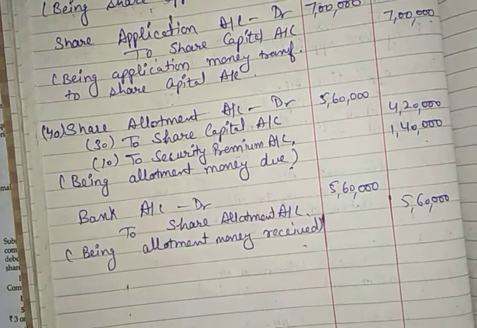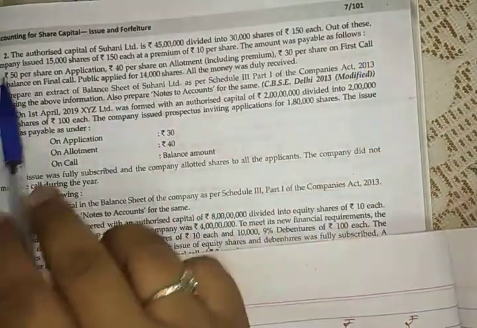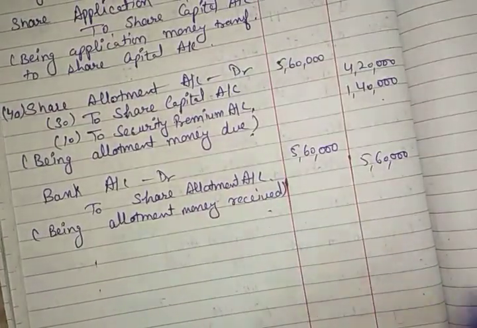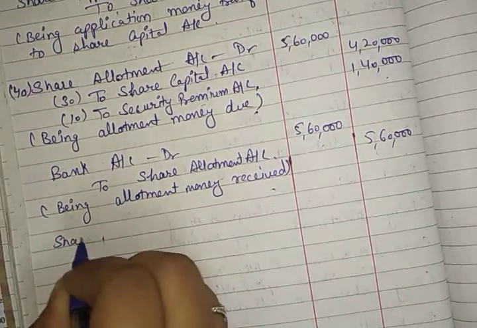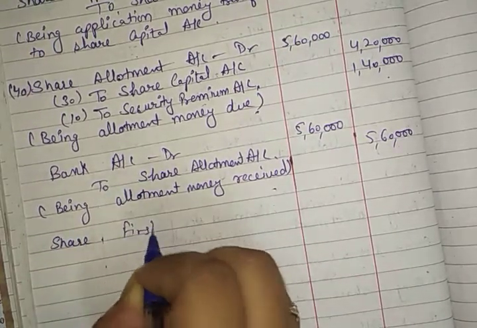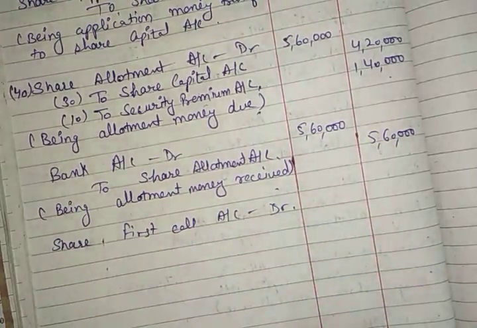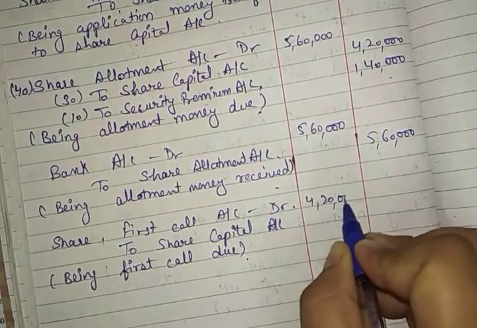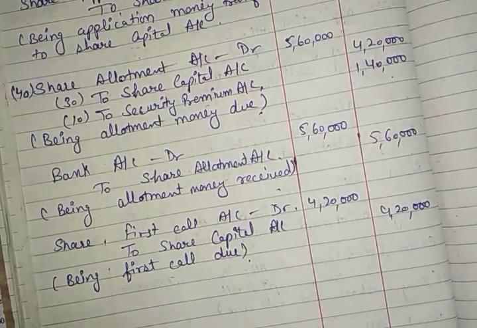Okay. After allotment, it is time for the first call, and for the first call we have called 30 rupees. So first of all we will make this due. Due means we will call for these 30 rupees. So the entry will be share first call account debit to share capital account. Okay, here you have called for the first call.